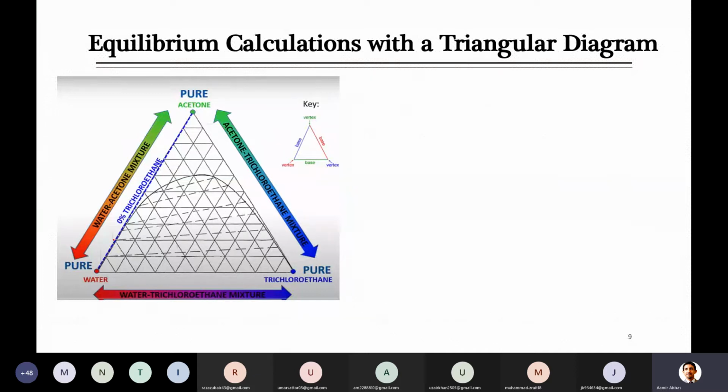If you move along this line, there will be only a water and acetone mixture, and the third component, trichloroethane, will be 0% when you are on this line. Similarly, the bottom one has water and trichloroethane, and the other component, acetone, will not be there, that will be 0%. So overall, acetone is 0% on this line, and at the top it is 100%.